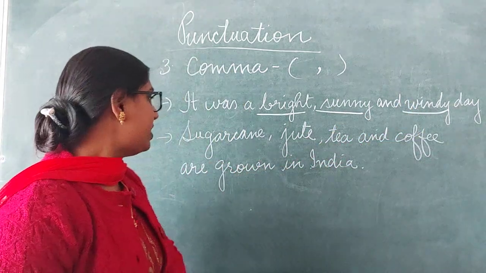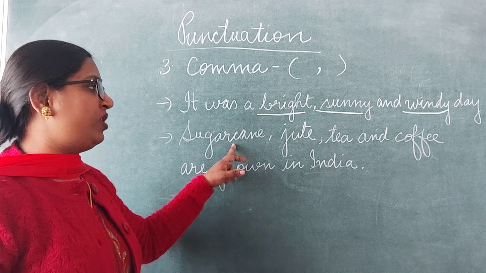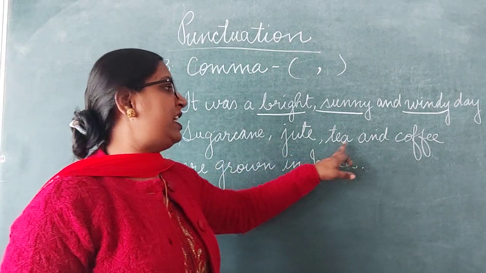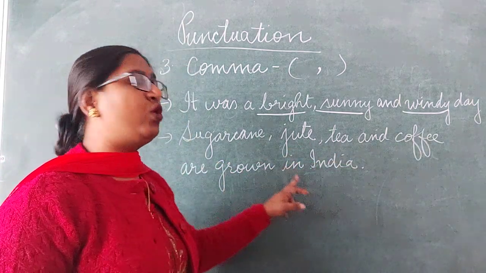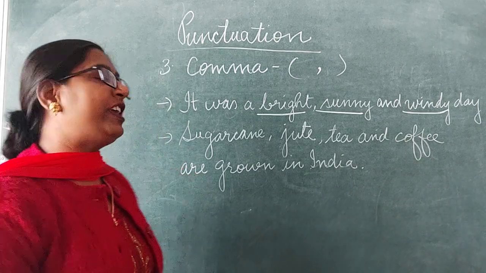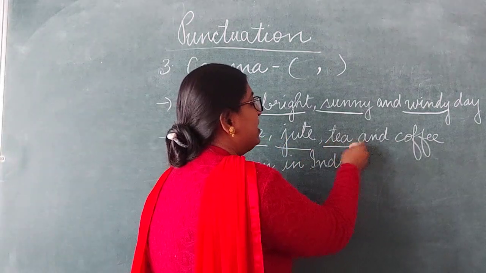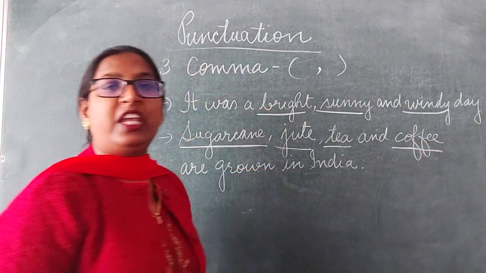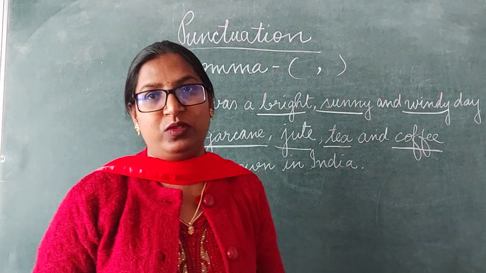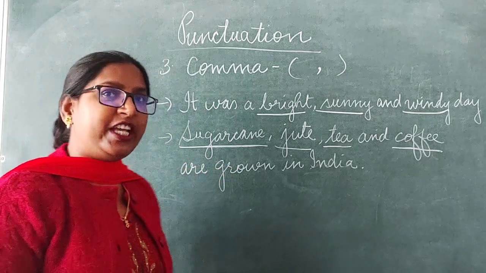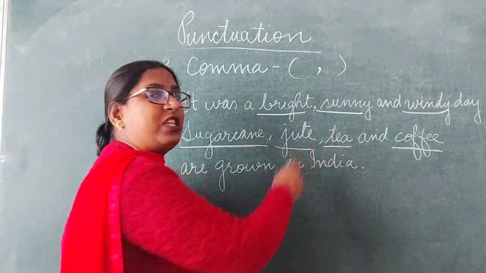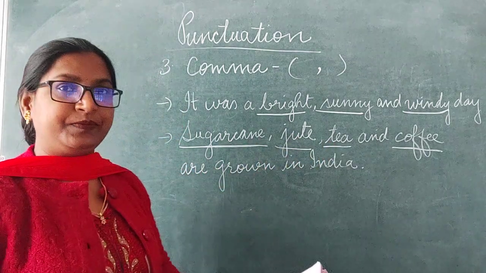Clear? Next example: Sugarcane, jute, tea and coffee are grown in India. We can see in this example sugarcane, jute, tea, coffee, all these words are nouns. Clear? So these words are separated by using commas.